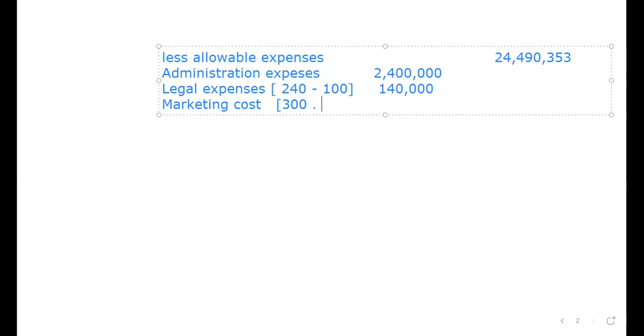We take away the billboard. Permanent advert was 80. That was for billboard. So if we take 300 minus 80, that is 220,000.